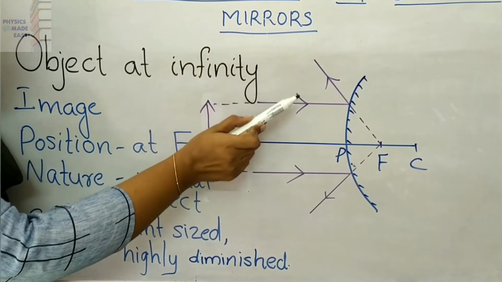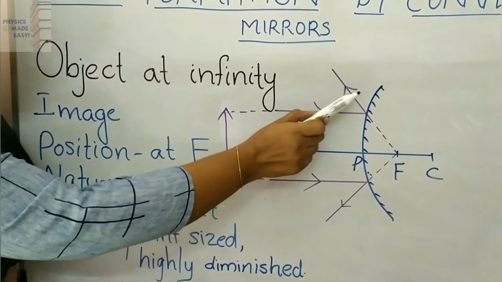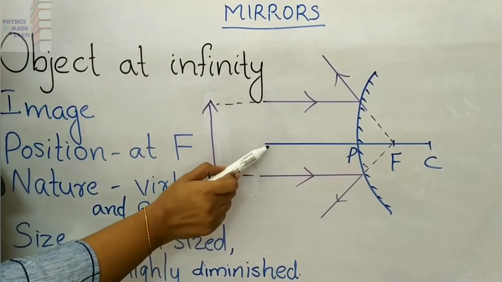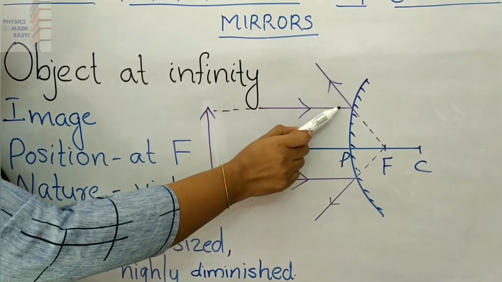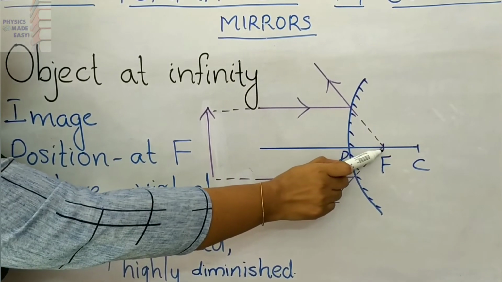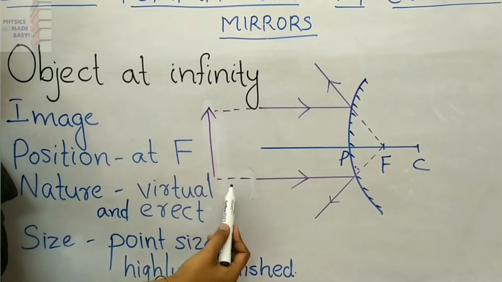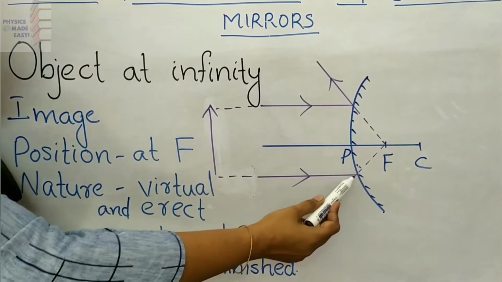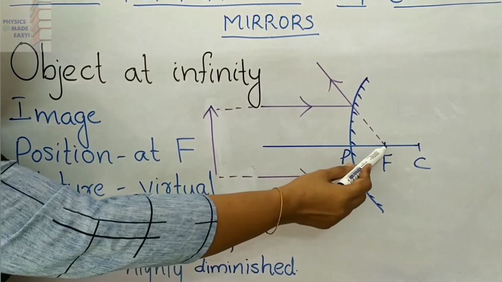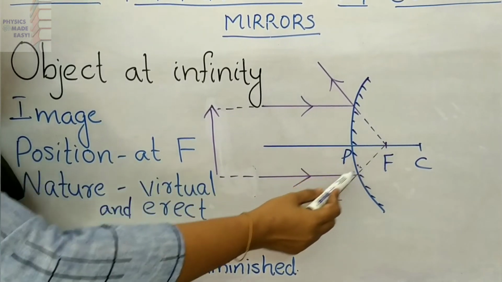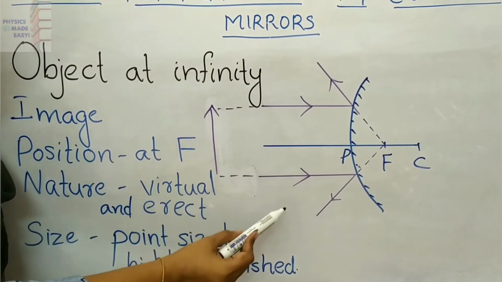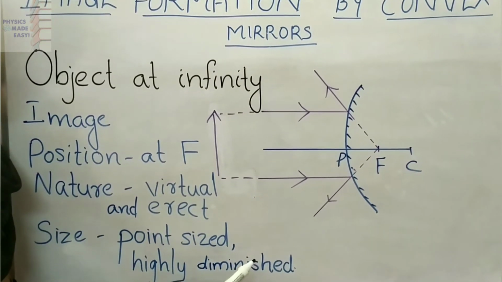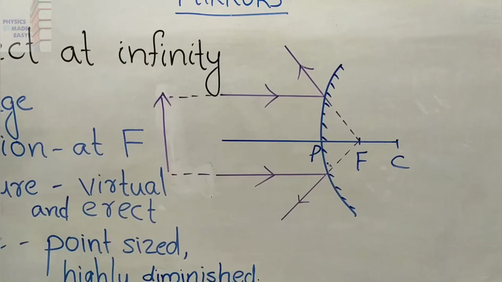You know if a ray is incident on the convex mirror and is parallel to the principal axis, the reflected ray, you can see, is coming from the principal focus. You can see another ray that is also parallel to the principal axis. After reflection you can see that it is also coming from the principal focus. Here we can use the word diverge. These two reflected rays are diverging from the principal focus.